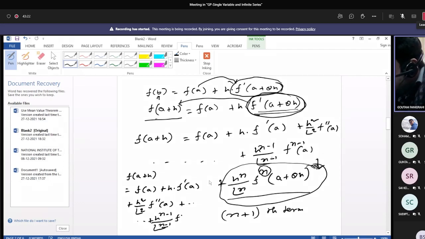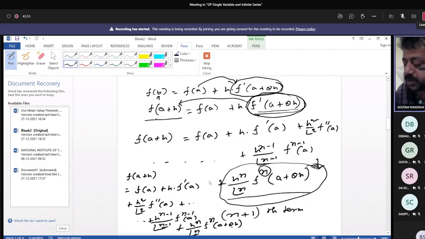Sir, how are these other terms coming? This is already an established theorem, the derivative expansion. Now we have to prove it also. We will prove it. There are some conditions that I am telling. Just one minute. Already this is an established theorem, just the derivative expansion, h to the power n. Yes, it is the generalized mean value theorem, but sometimes it is known as Taylor's theorem also. f^n(a plus theta h).